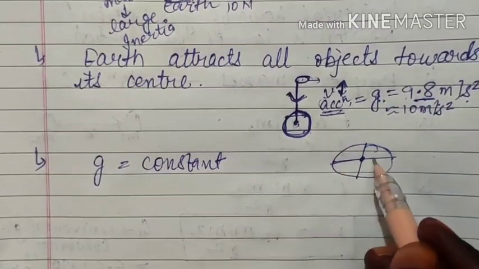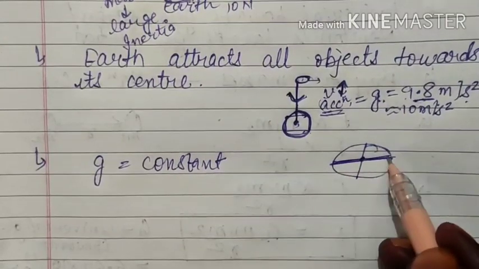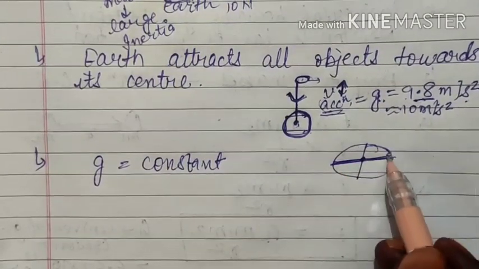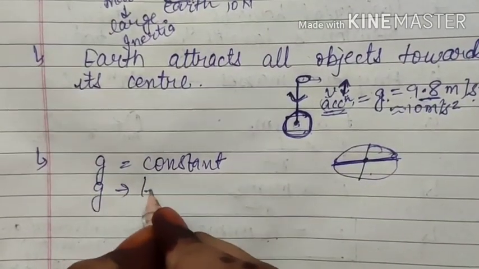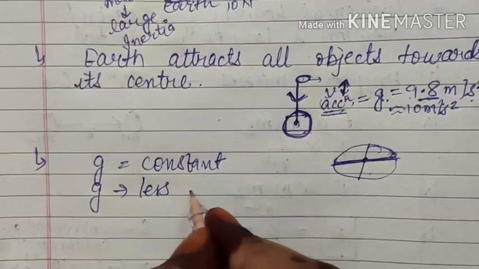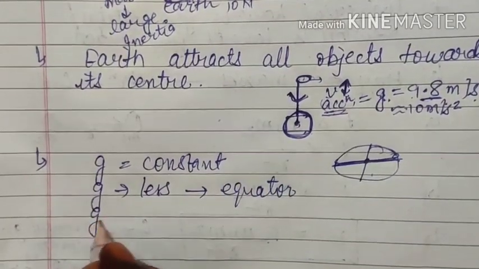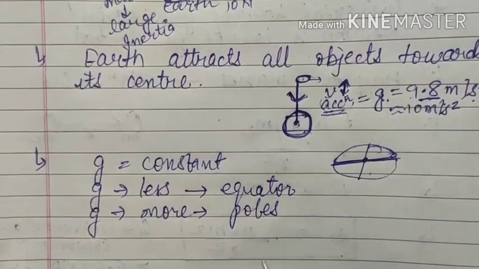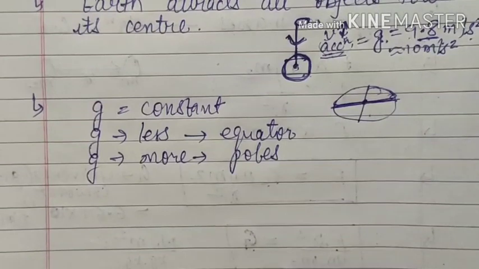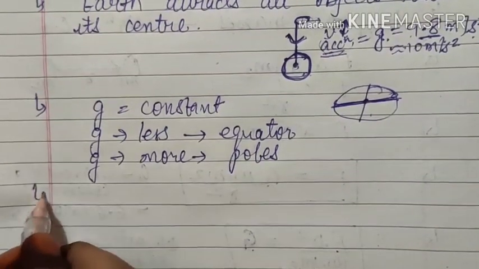Okay, so the value of g at the equator will be different from the value of g at the poles, right? So the value of g is somewhat less at the equator, I'm writing in short, you can write it, but somewhat more at the poles. Okay, one thing. And next thing is, for numericals we will take it constant.